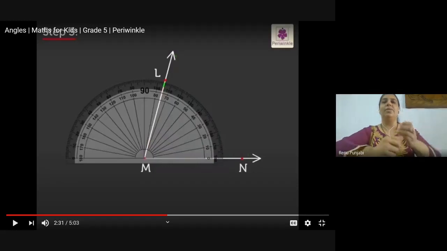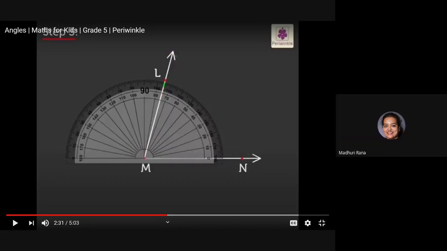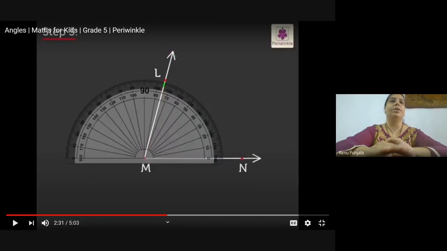So this way we have revised our angles also now. We have revised our shapes also. Now come to the textbook exercises. First, I will explain you about the textbook. I'm going to present one screen, the textbook page. So please let me know whether it is visible or not. Madhuri ma'am, this is visible? Okay, thank you.